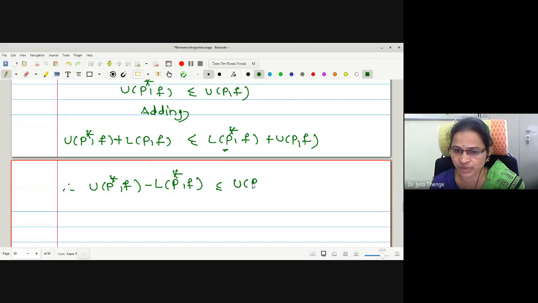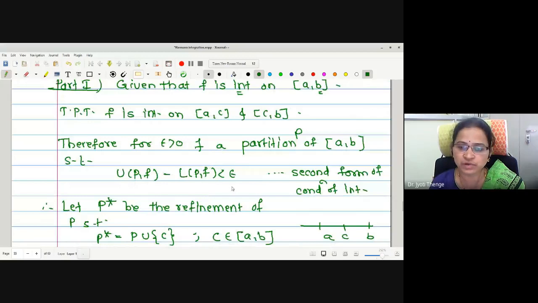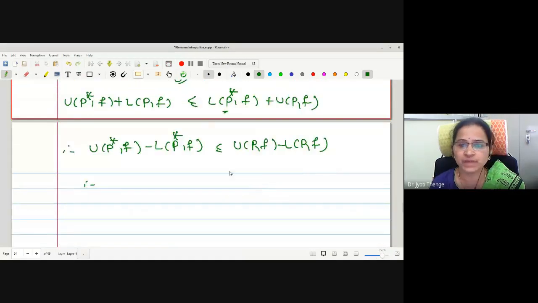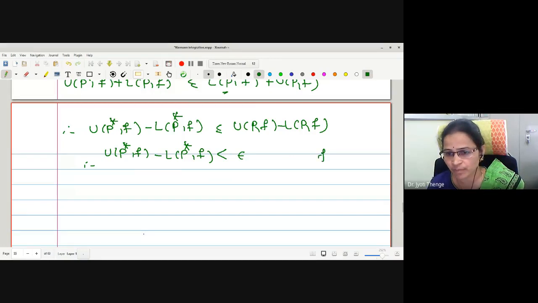It gives us UP star F minus LP star F is less than or equal to UPF minus LPF. But we have proved this term is already less than epsilon. No number was given, so let me call it 1. Therefore, UP star F minus LP star F is less than epsilon. This is from 1.